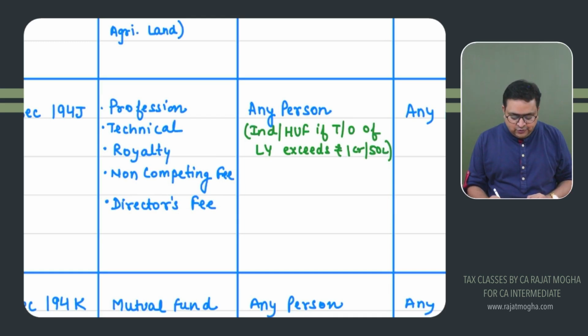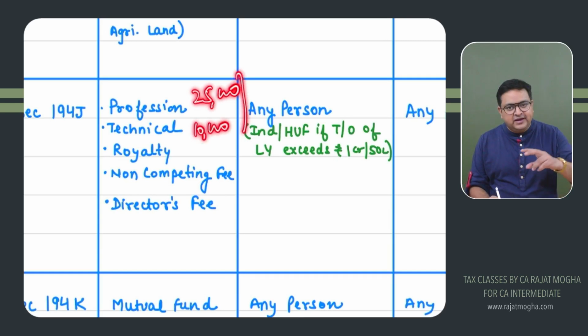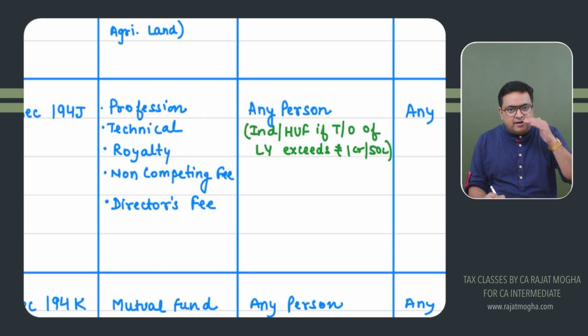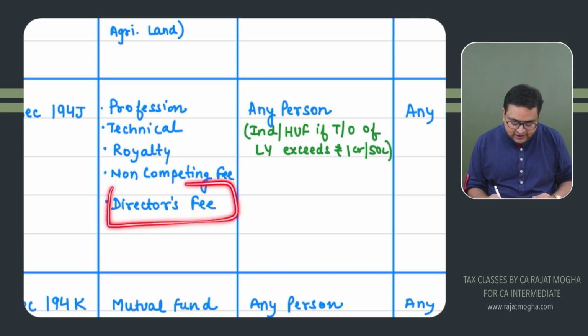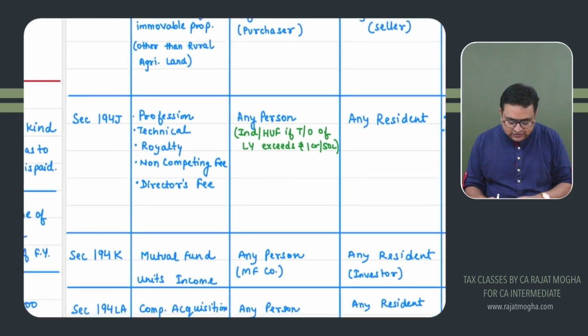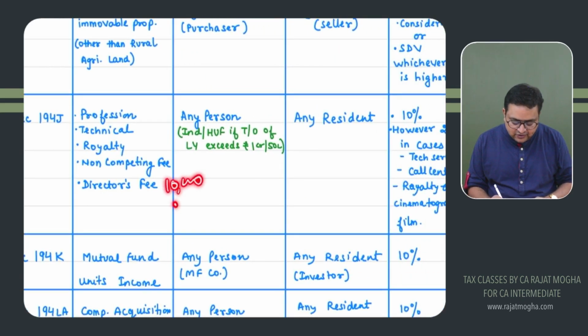Threshold limit. Threshold limit is 30,000 for each type of amount which you are paying. If you are paying to someone professional fees of 25,000 and 10,000 technical services, so you have to aggregate the two? No, please keep it separate. For everything, please keep it separate. For professional fees, 30,000 separately, technical 30,000 separately, royalty 30,000 separately. And if the amount is exceeding more than 30,000, then you have to deduct TDS, right? But for director fees, there is no threshold limit. Again, a very, very important point. For director fees, there would be no threshold limit. Even if you are paying 10,000 rupees, 5,000 rupees to a director, please deduct TDS at rate of 10%, right?